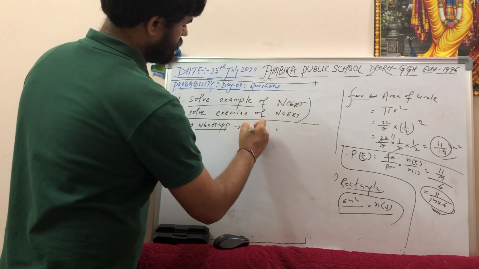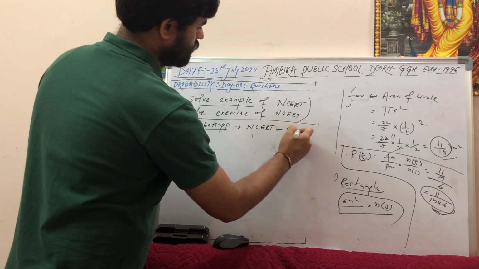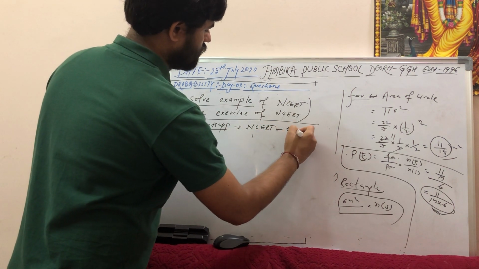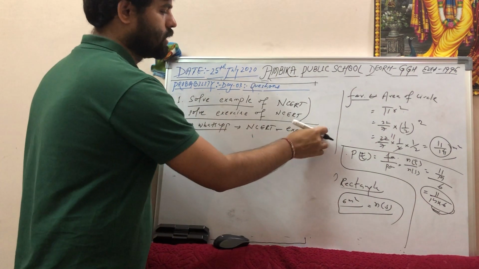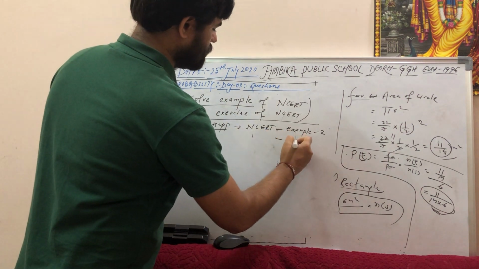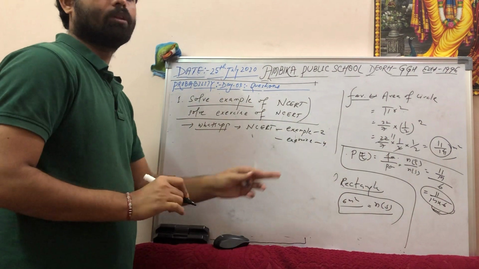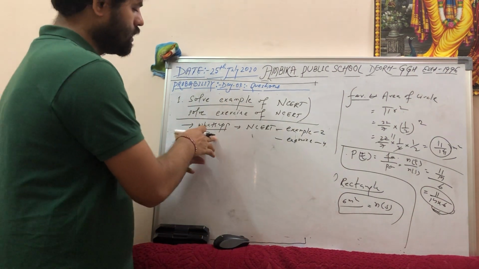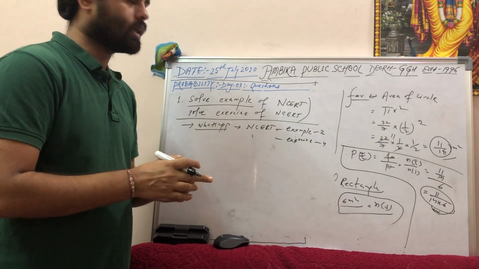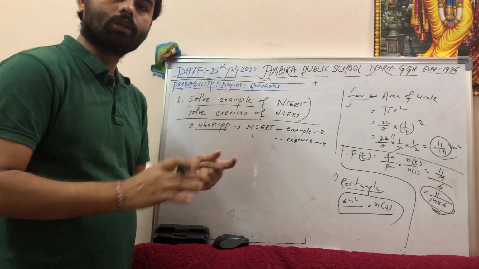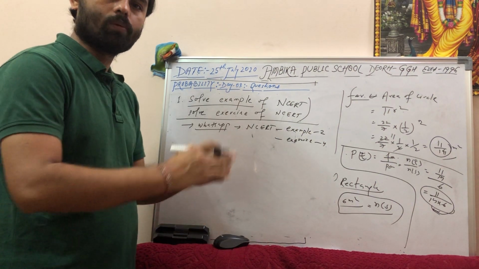Like NCERT example number 2, having a problem, whatever problem you have. Then the exercise, these many 4 number questions of the exercise having a problem. You can write the question like that. You can write it over my WhatsApp. You can write in the comments of my YouTube video. I will see that, I will collect all the questions from your side, and then I will be able to take a class to solve all the questions.